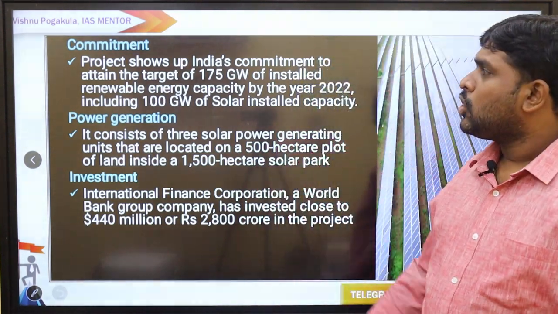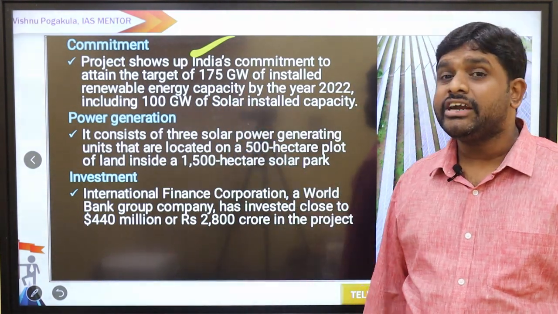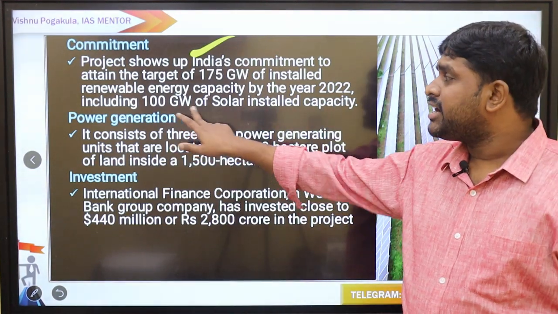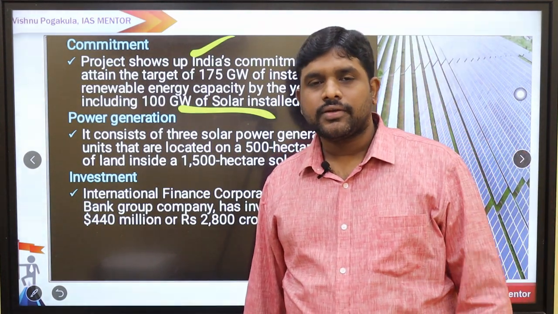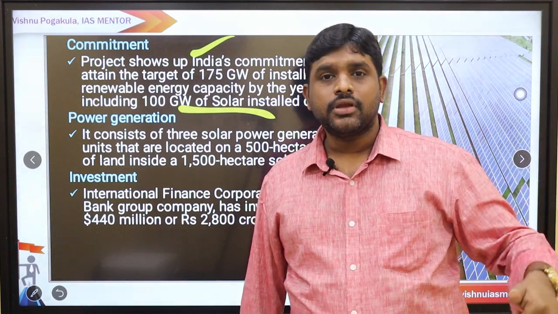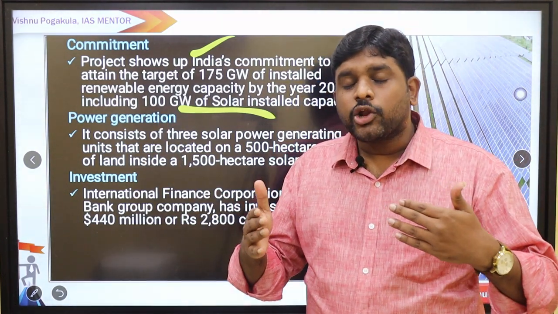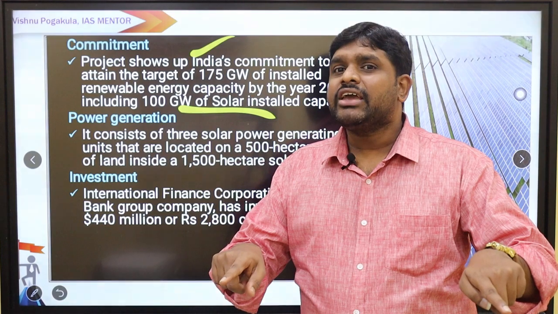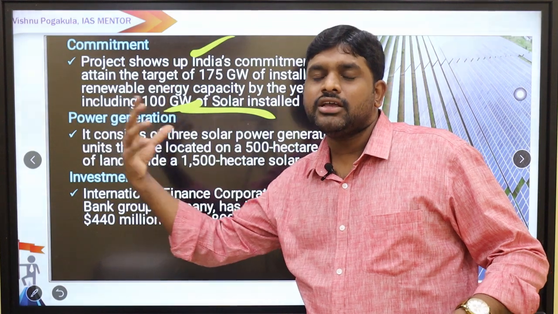The 750 megawatt project shows India's commitment to attain the target. We know that under the National Solar Mission, we had a target of 175 gigawatts of installed renewable energy capacity by 2022, including 100 gigawatts of solar, under the National Action Plan on Climate Change, NAPCC, designed by the UPA government. Now we are coming to 2022, whether we are going to reach that target of 175 gigawatts. In that 175 gigawatts of renewable sources, 100 is from solar. So for this target, Rewa is contributing.